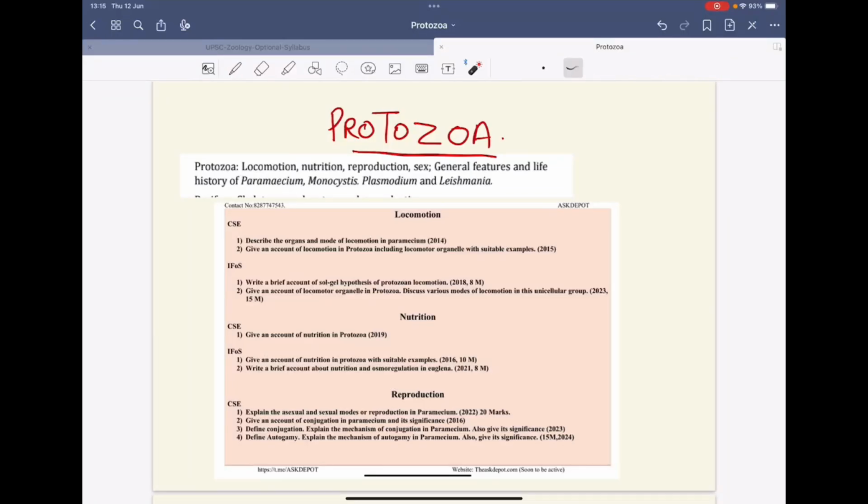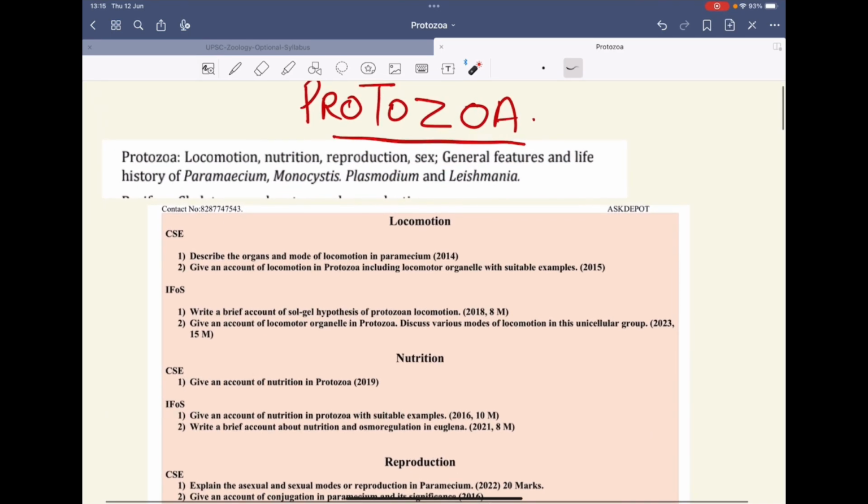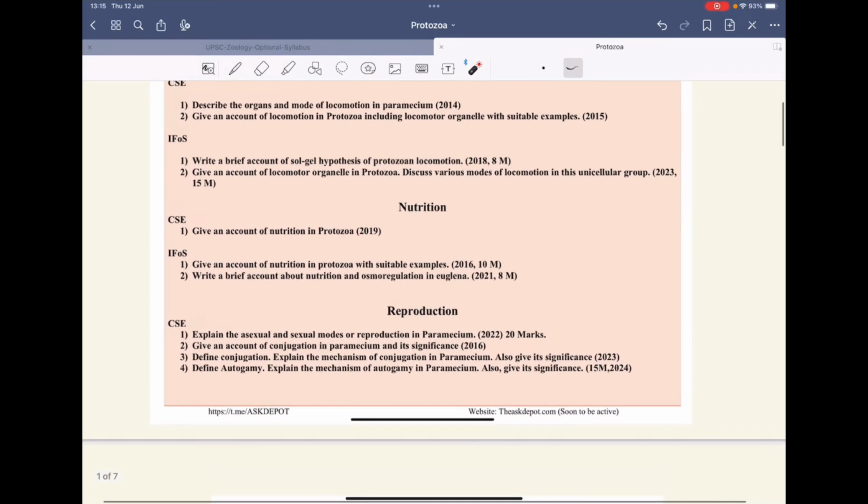Hello everyone. Today our topic is protozoa. Protozoa is mentioned in the syllabus, and the particular topics with regard to protozoa are locomotion, nutrition, reproduction, sex, general features and life history of, in particular, Paramecium, Monocystis agilis, Plasmodium vivax and Leishmania.